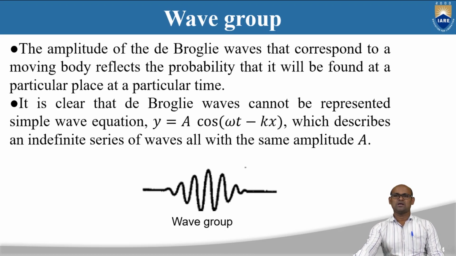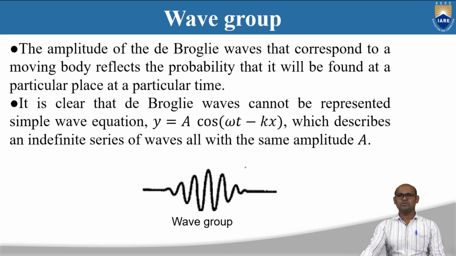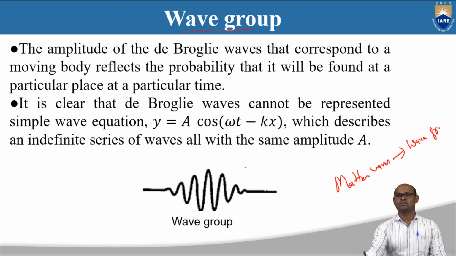We said that matter waves cannot be represented by a harmonic wave because matter waves do not have a constant wavelength and do not have a constant amplitude. So how are we going to represent these matter waves? We are going to represent them by a wave group, or a group of waves.